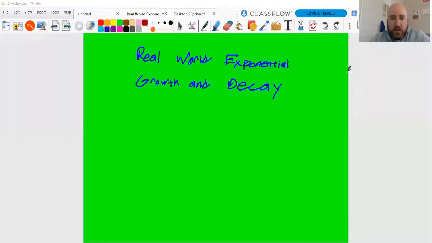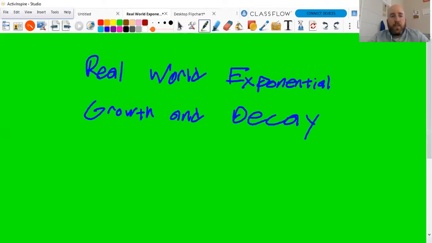I've talked about it in class. These real world exponential growth and decay problems, to me, are the most, it's in the name, the most real world thing y'all are going to do. And when y'all say, when am I going to use this in the real world? Well, you use a lot of this stuff in the real world directly, and some of it even affects you indirectly. If you're investing money, you calculate the interest with exponential growth. When you borrow money, you calculate the interest that you owe with exponential growth.